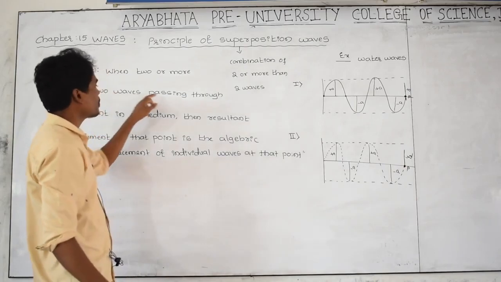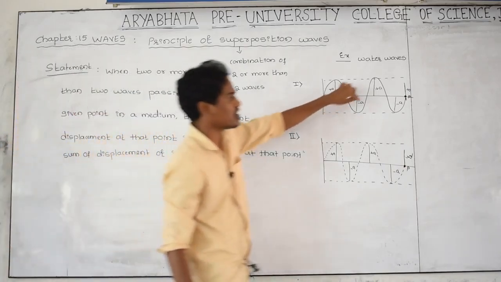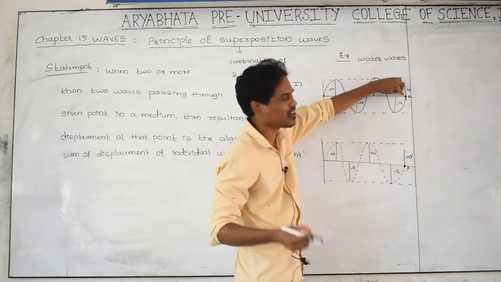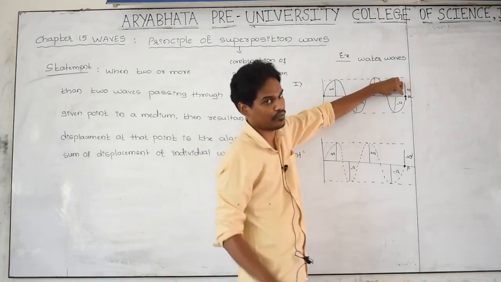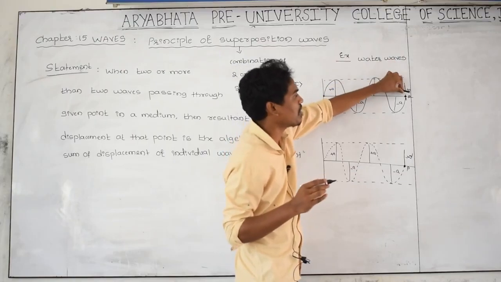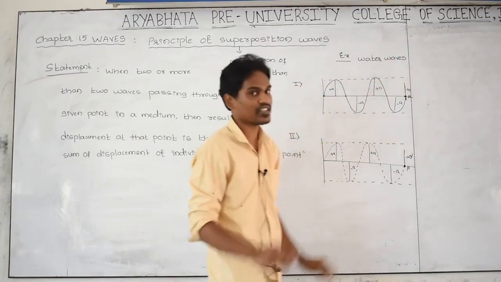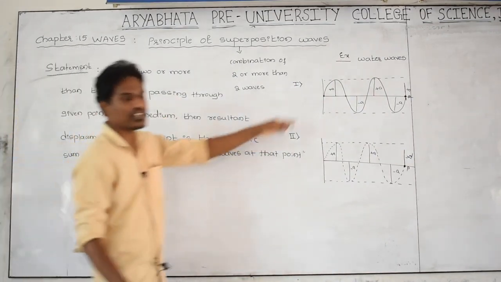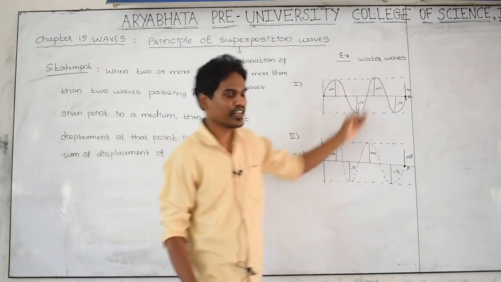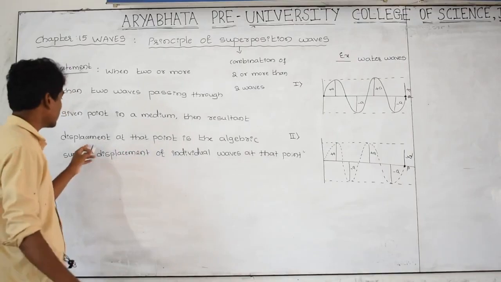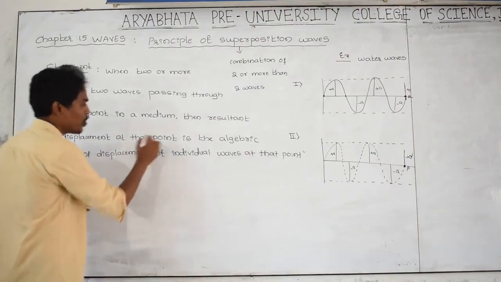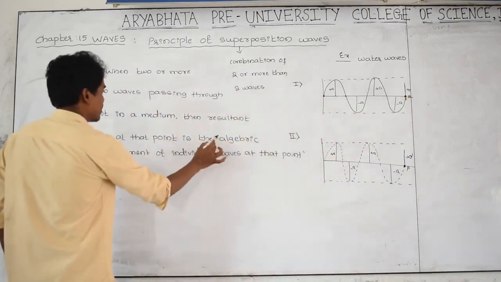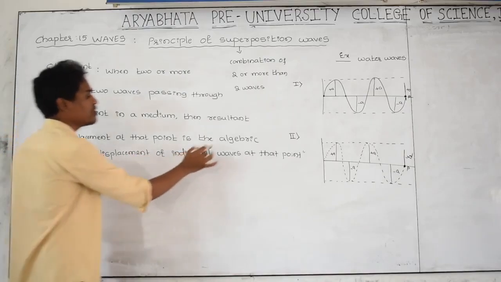When two or more waves pass through a given point, this is a given point, this is a given point. A given point means imagine a small object floating on the water, a marker cap on the surface of the water. Here also a marker cap is on the surface of the water. Given point in a medium, which medium is it? Water medium. Then the resultant displacement at that point is the algebraic sum of displacement of individual waves at that point.